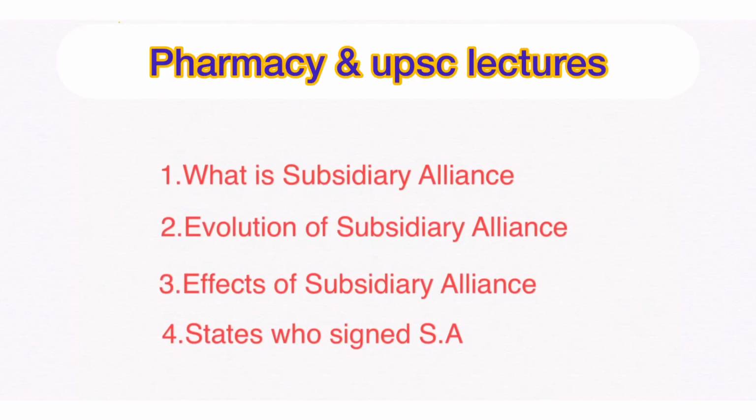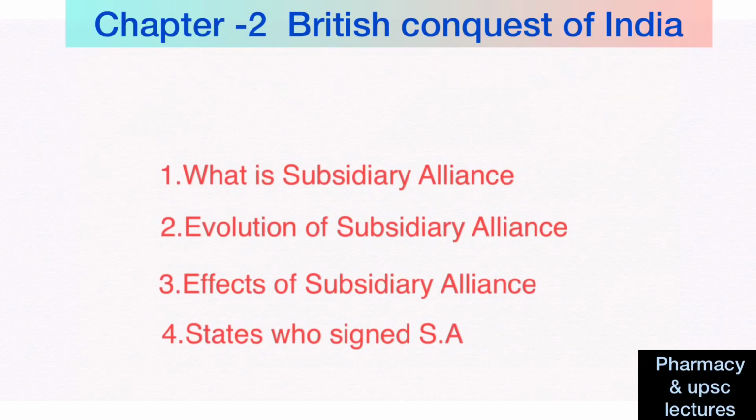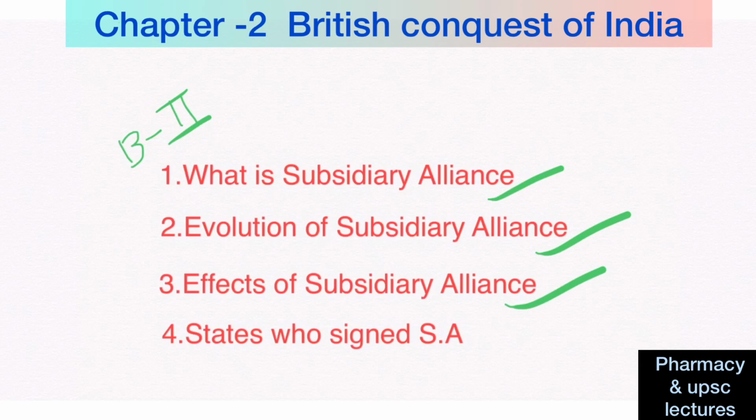In the last video, I discussed the Anglo-Maratha War. In that, I told that Bajirao II had signed the subsidiary alliance with the Britishers. So, in this video, I'll discuss what is subsidiary alliance, the evolution of subsidiary alliance, and then the effects of subsidiary alliance and the states who signed subsidiary alliance as well.